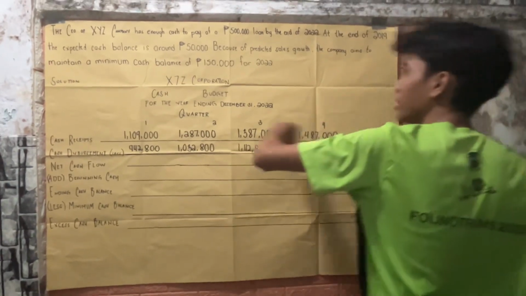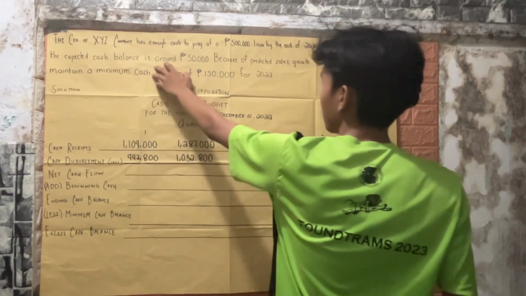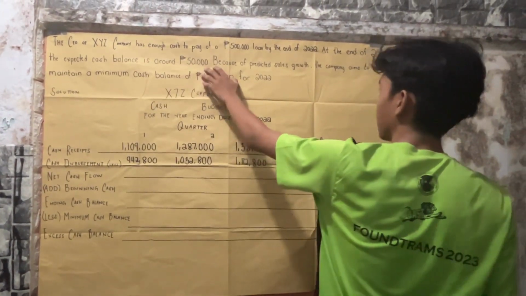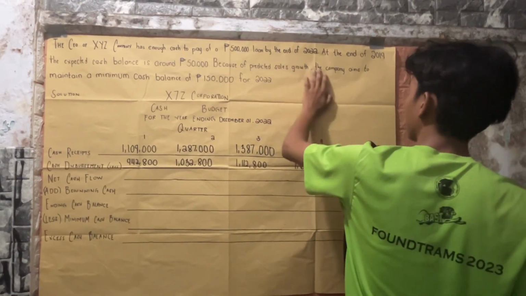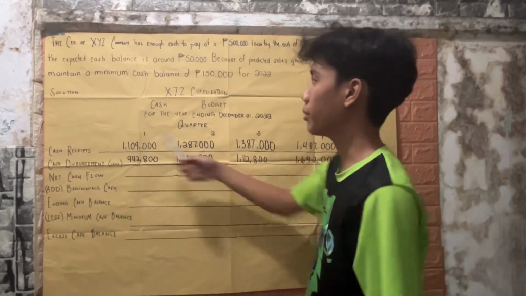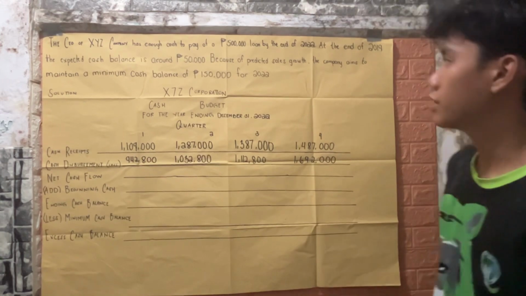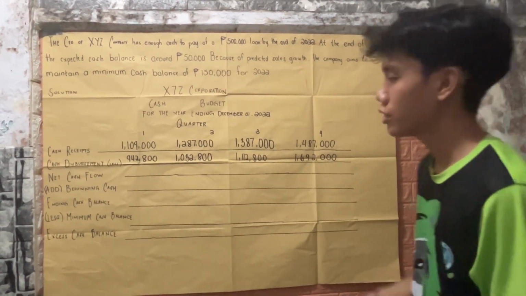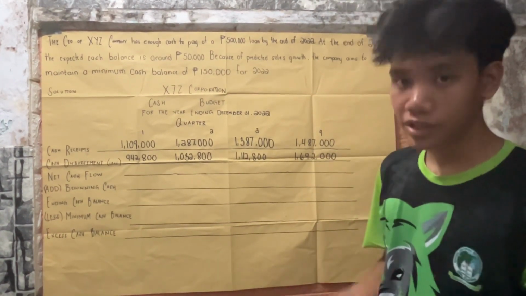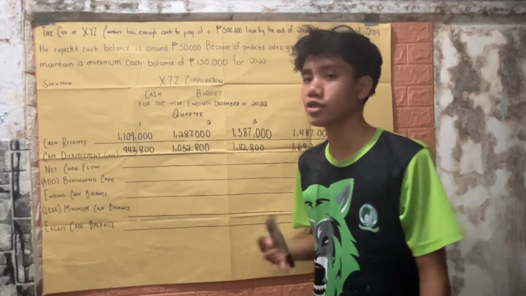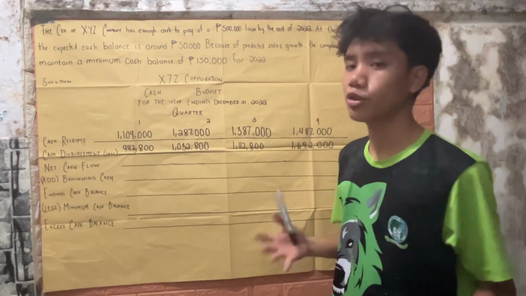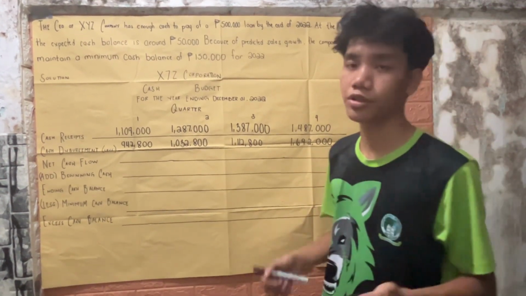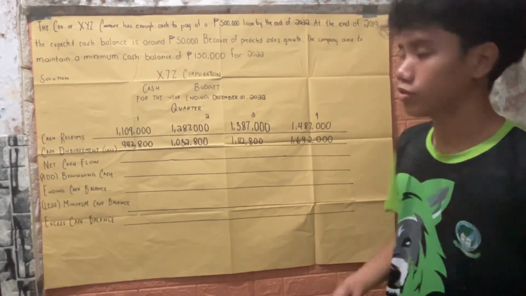At the end of 2019, the expected cash balance is around 50,000. Because of predicted sales growth, the company aims to maintain a minimum cash balance of 150,000 for 2022.